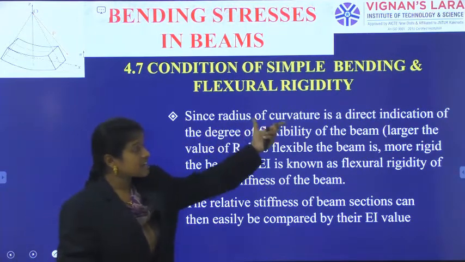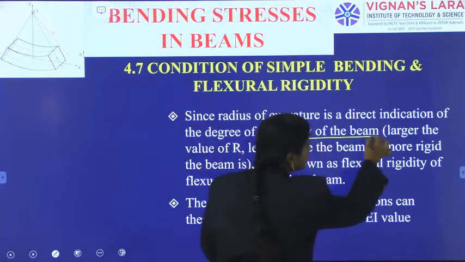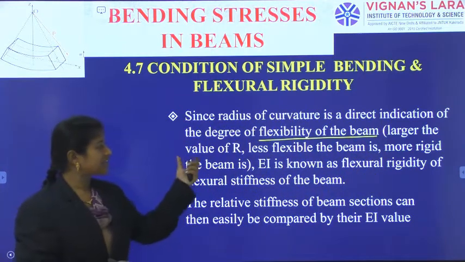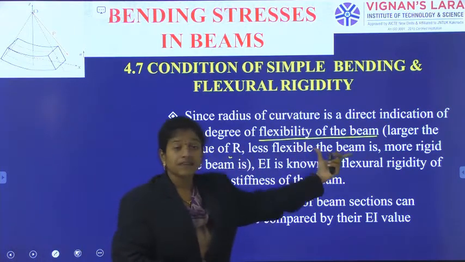Since the radius of curvature is the direct indication of the degree of flexibility of the beam, as we have already mentioned, the larger the value of R, the less the flexibility. Suppose I have a beam and I apply some moment. Due to the moment, it takes a very simple curvature.